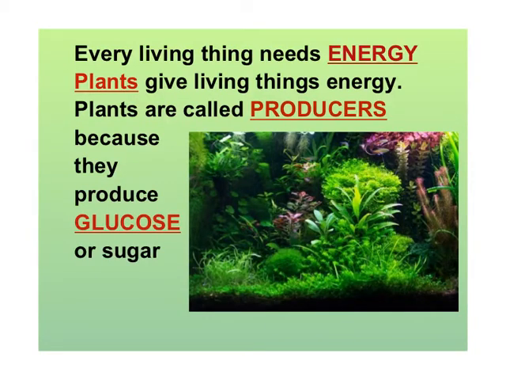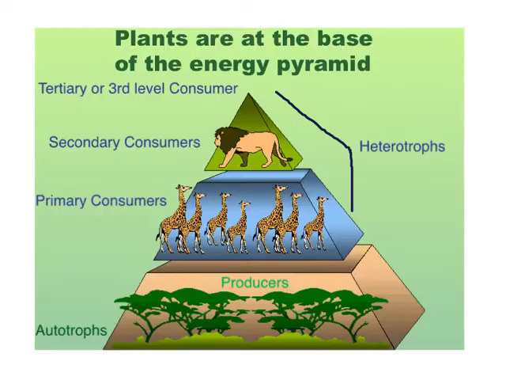Every living thing needs energy, and where do we get our energy? We eat. So from the food we eat, we get energy. And a lot of times we eat plants. So when you eat a carrot or an apple or a salad, plants are giving you, the living thing, energy. Plants are called producers because they produce glucose or sugar. That's how they get their energy, by breaking down that glucose that they made.